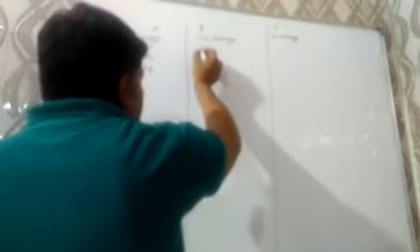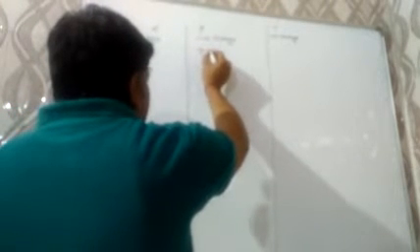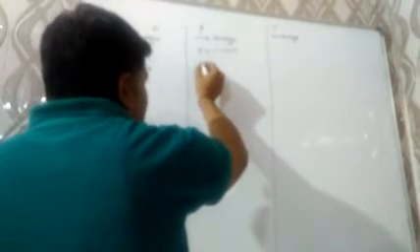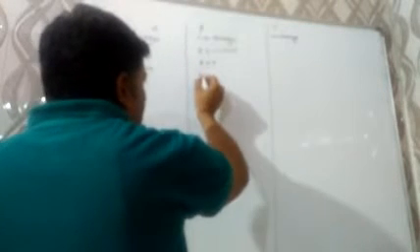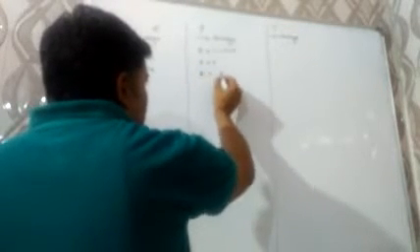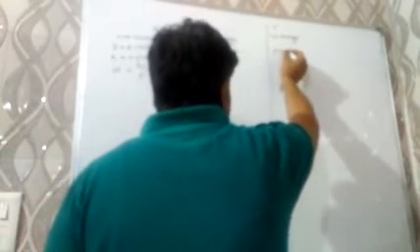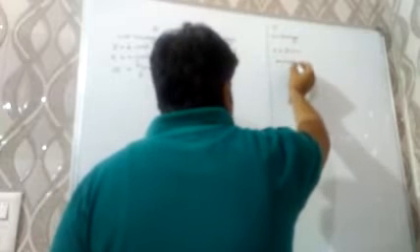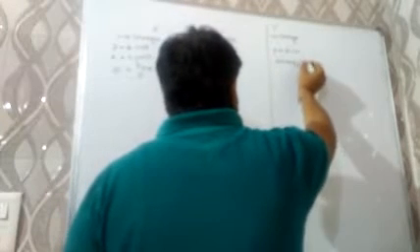For a beta particle, the charge is -1 unit but mass is 0. So a beta particle is equal to an electron. For a gamma particle, mass number and charge both are 0, so they are only energy particles.